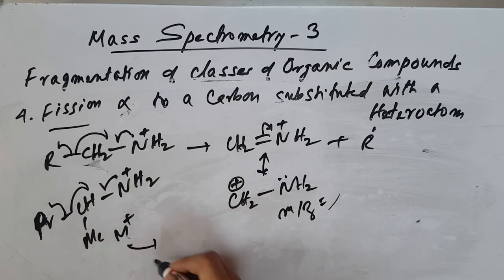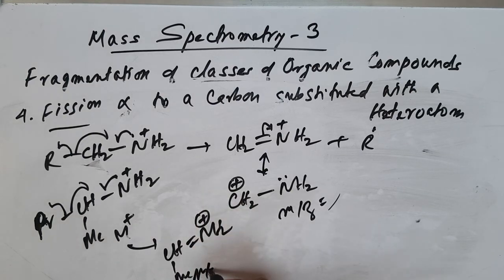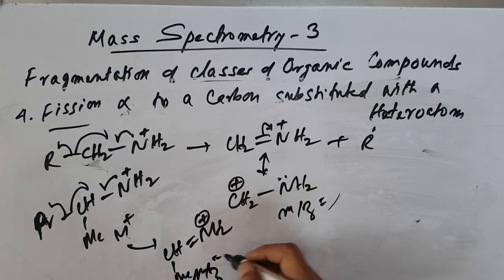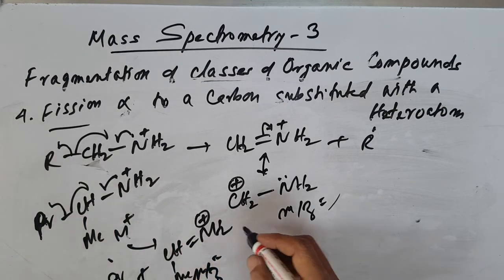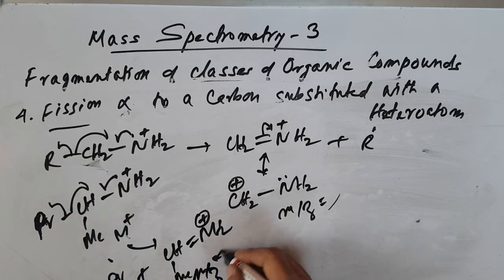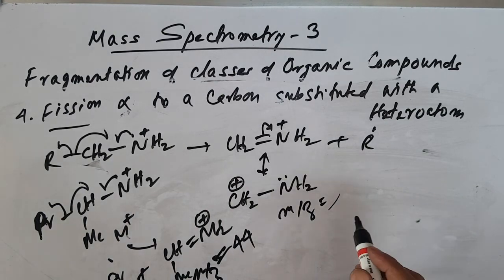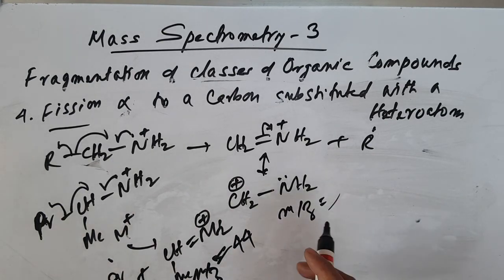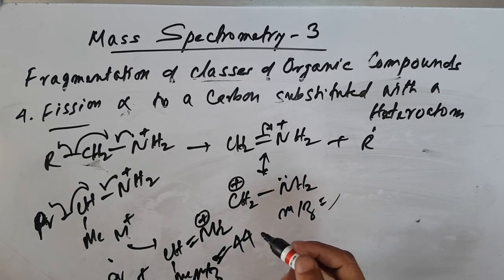So you get CH3, NH2. Okay, so you get another peak that shows a very high intensity, plus the propyl radical. This value shows a very high intense peak, so you can remember that 44 is a very high intense peak. What I want to say is, for a heteroatom adjacent to the carbon, the fission takes place at the alpha position like this.